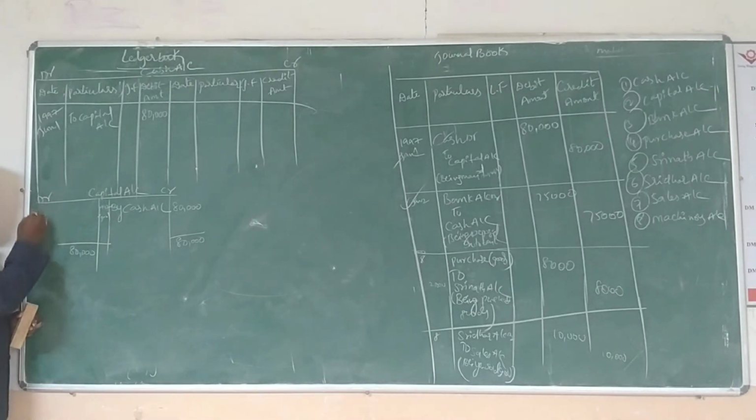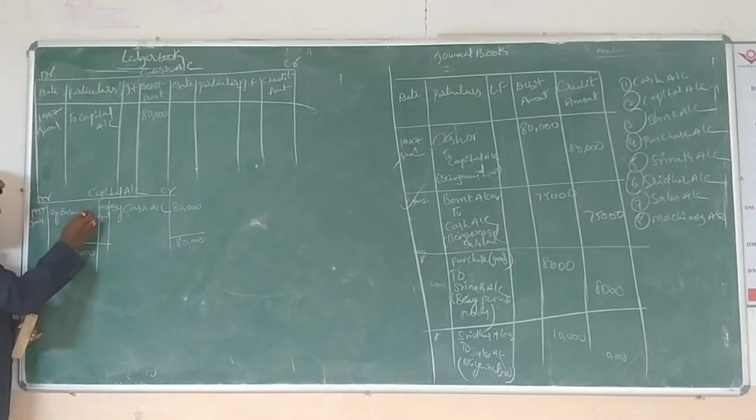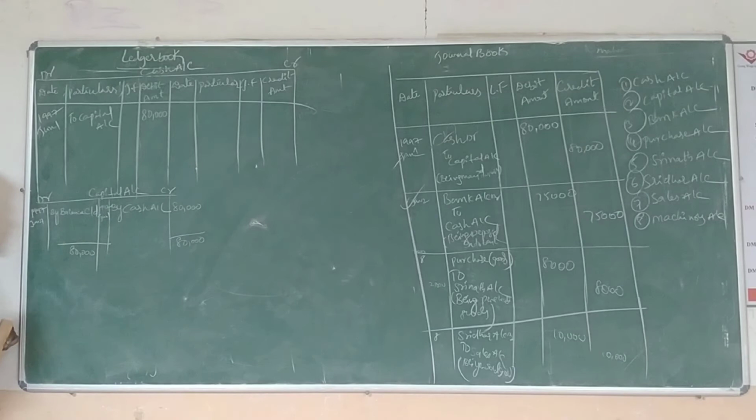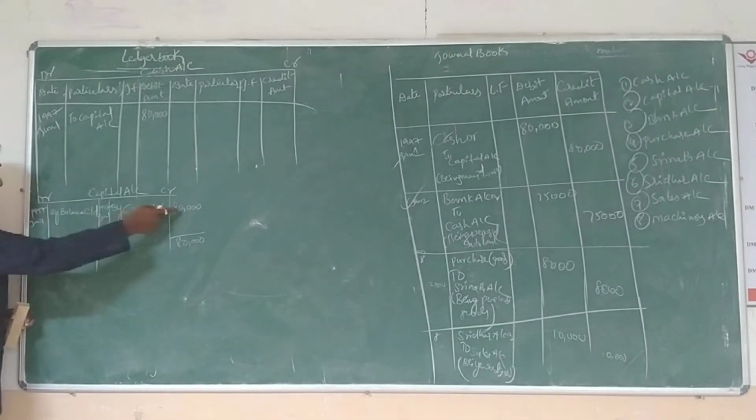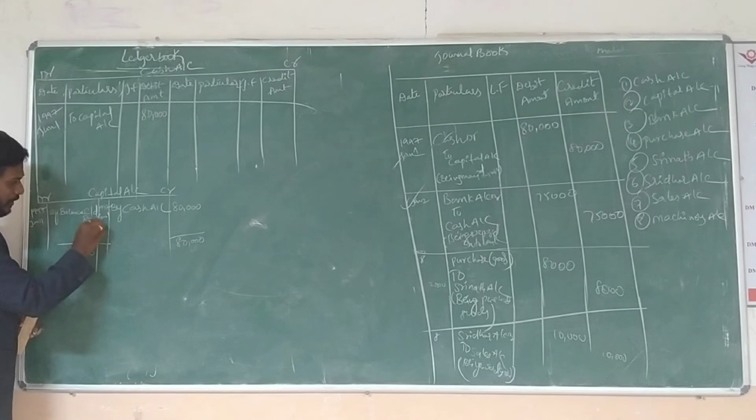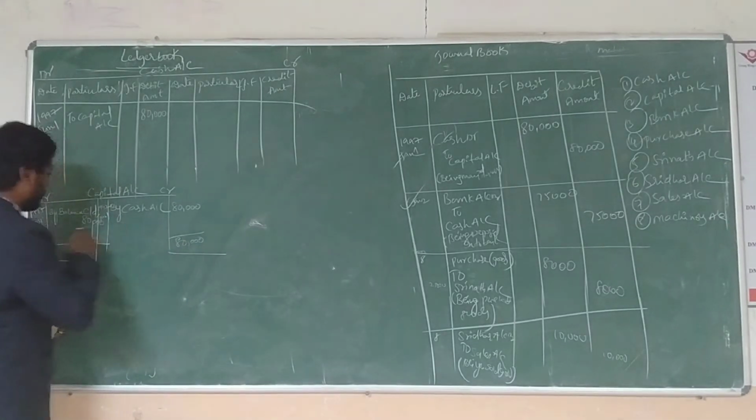And at that time we are going to write. It starts on June 1st. Now write at the end of the month of June, same year 1997, June 31st. Every month we are closing the ledger book. June 31st, by balance carried down. C by D means carry down. How much are we carrying at the end of June 31st? 80,000 we carry. So 80,000. Same amount, equal 80,000.